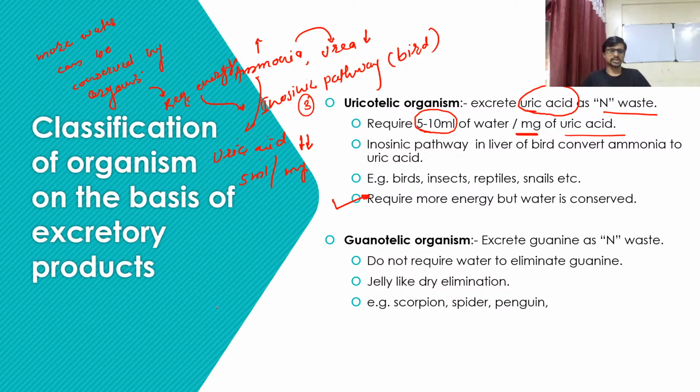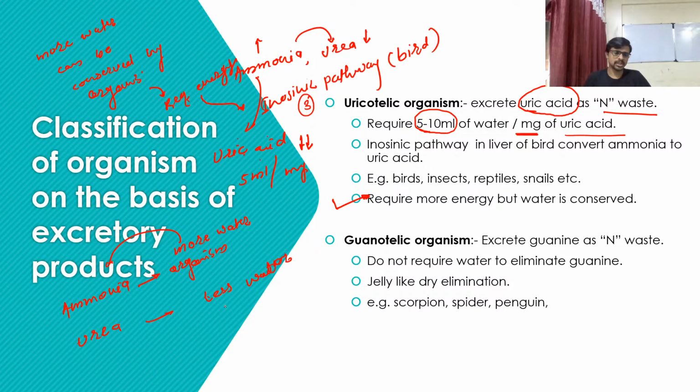Guys, let's discuss once again what happens. Ammonia is secreted by organisms with more water. When more water is available, the organism is going to secrete ammonia. If water is less, then the organism is going to secrete urea. These are organisms in an area having less water.